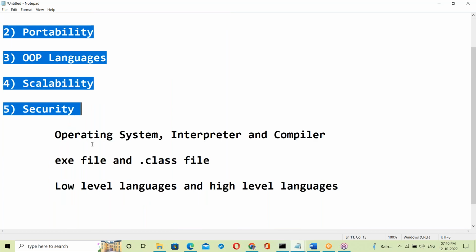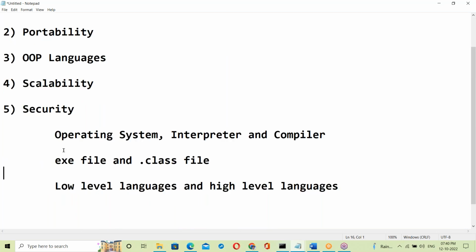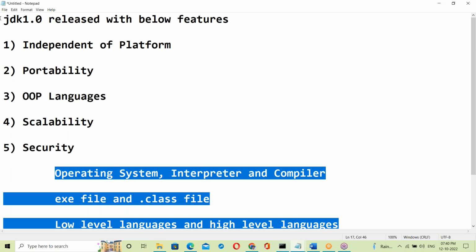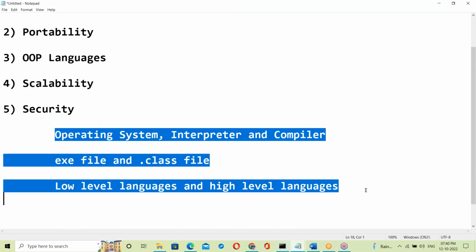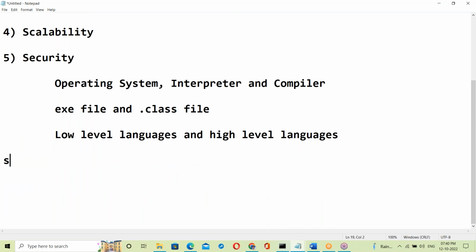To understand these features, we need some basics. You should know some basics about Java and about software. So before going to these things, first let us see about these basics. I'm starting from the basics, from very scratch. Non-IT background people, everyone can understand. Those who don't have an IT background can also understand.